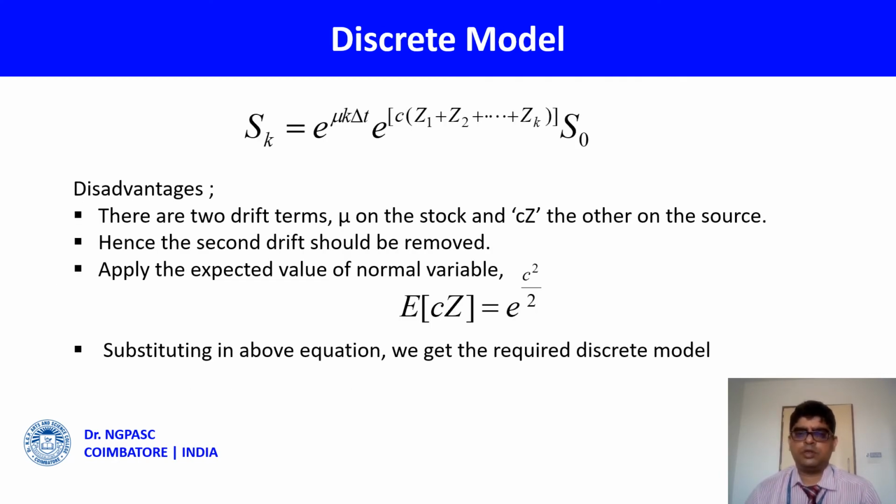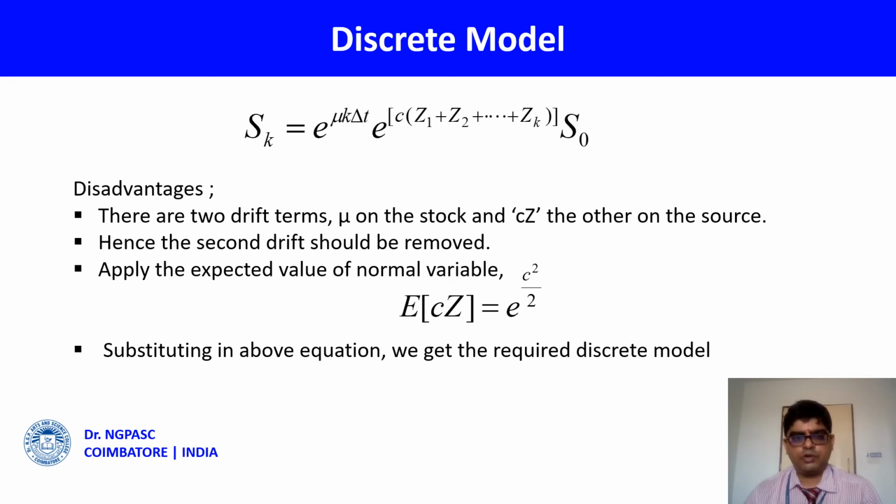Most generally, since z_1 is some normal variable, we can't say that this will give the accurate one. Hence, we consider z_1, z_2, up to z_k, k normal variables, since for S_k there are k time stages. Therefore, I need different variables for different stages. It means the variable changes along with time. That's what we need. So finally we arrive at this model: S_k = e^(mu k delta t) e^(c(z_1 + z_2 + ... + z_k)) S_0, where the sum z_1 + z_2 + ... + z_k will be denoted by W_k hereafter.